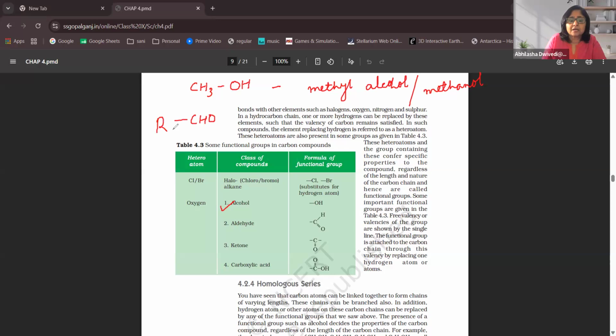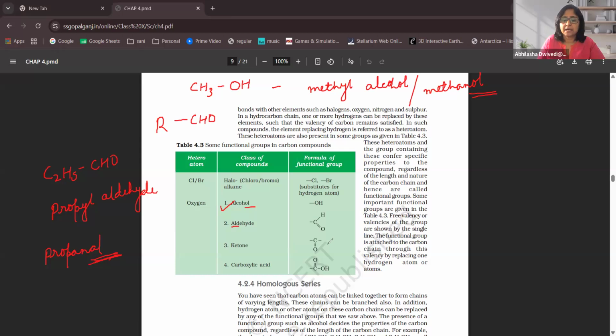If I add R, which could be C2H5, CHO, what will be the name of this compound? It looks like you'll say ethyl aldehyde, but that's not correct. It will be propyl aldehyde, also known as propanal. Look at the endings: alcohol and al. So this follows that.